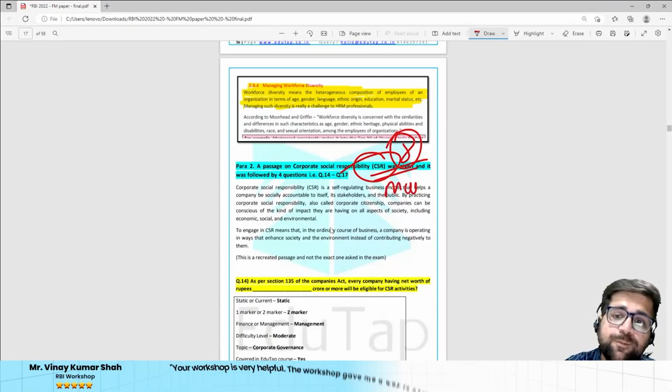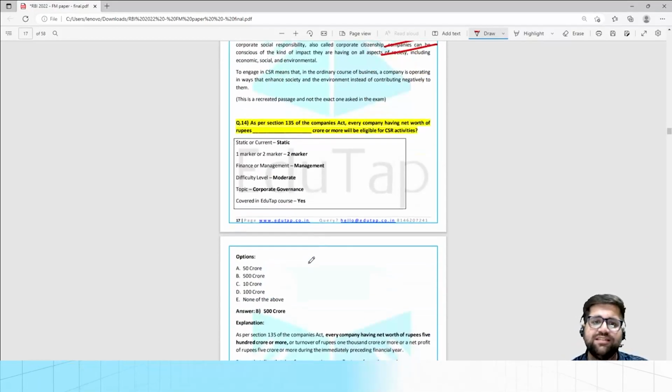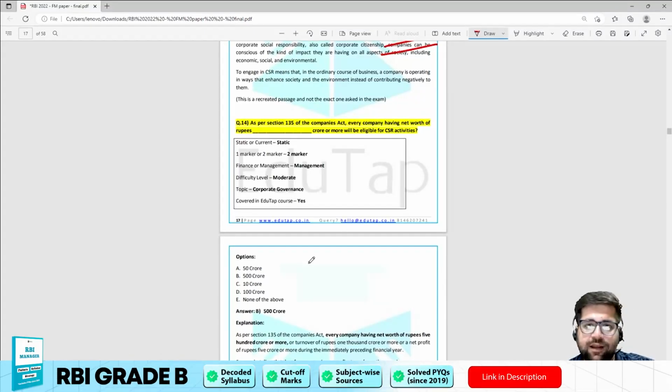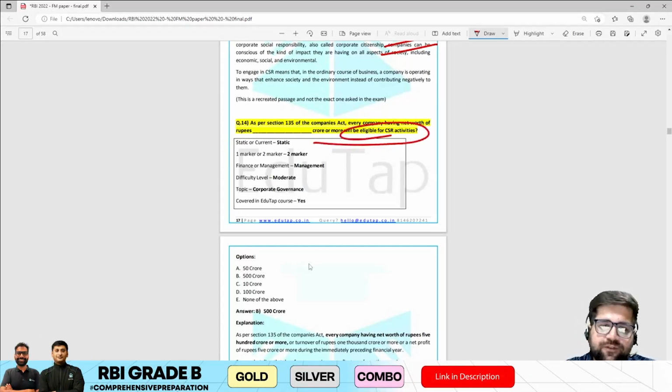So there were 8 marks on offer when it comes to CSR. Now let's discuss question number 14. As per Section 135 of the Companies Act, every company having a net worth of dash rupees crore must be eligible for CSR activities. The answer will be 500 crore.